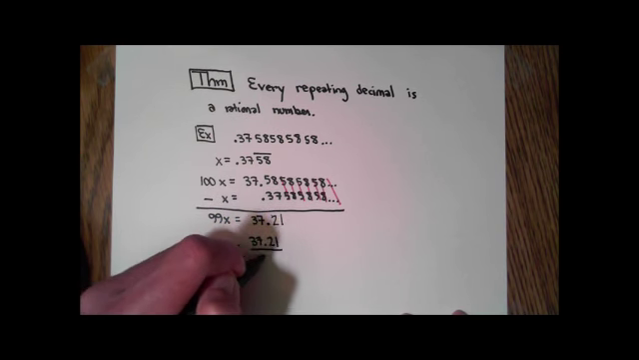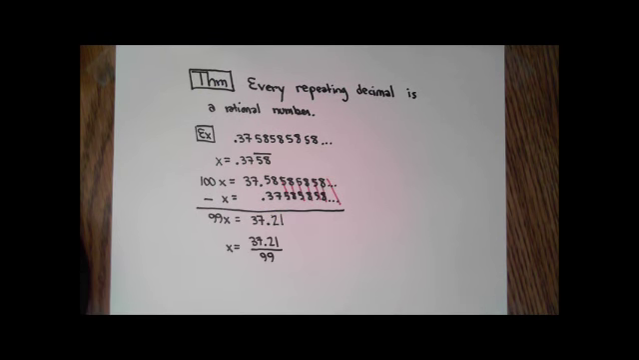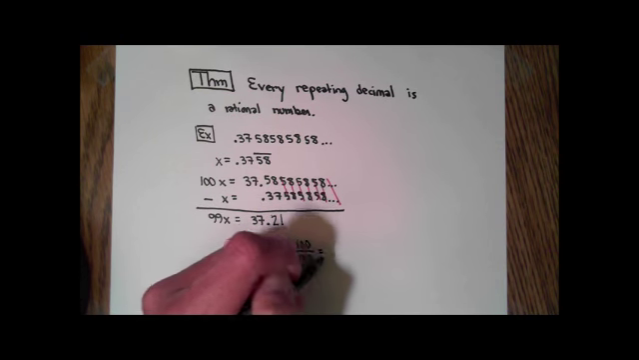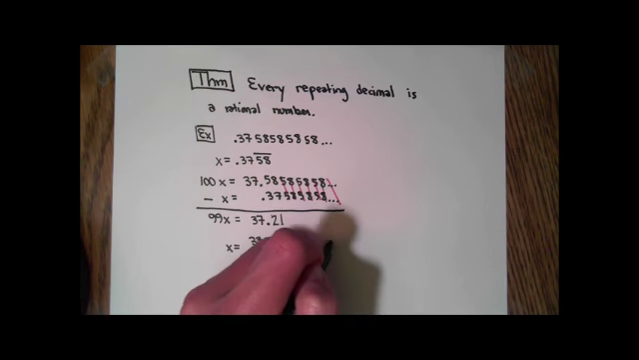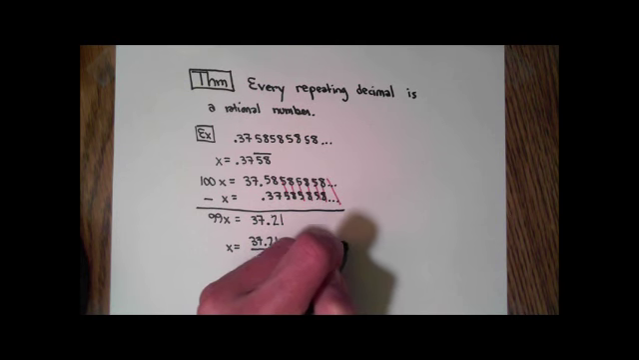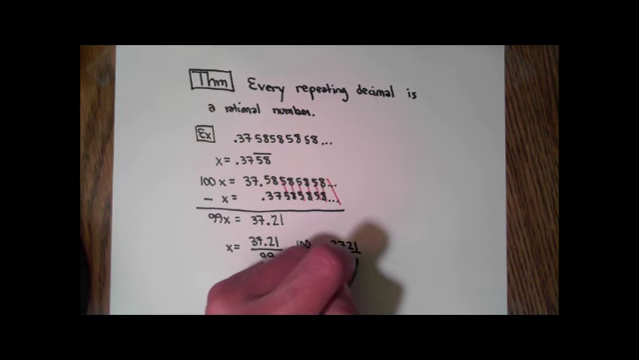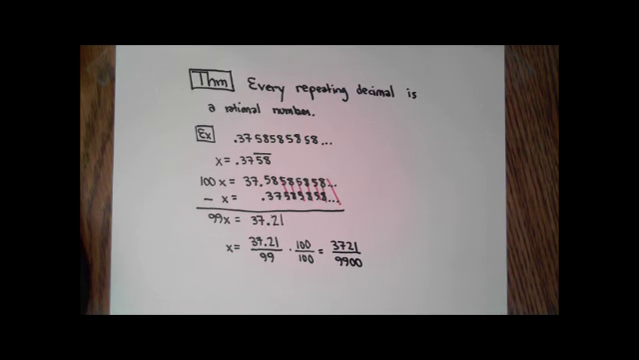37.21 divided by 99. At this point we still don't have a rational number because the top and bottom both need to be integers. 37.21 at this point is not an integer, but if we multiply the top and bottom by 100, it doesn't change the value of the fraction, but now the top is 3,721, which is an integer, and the bottom is 9,900, which is also an integer.